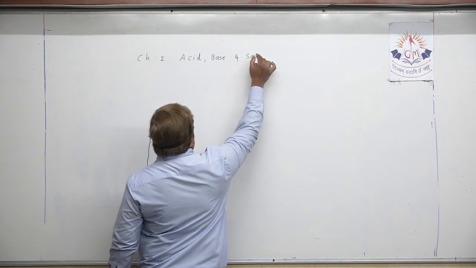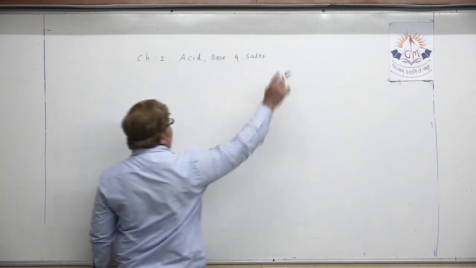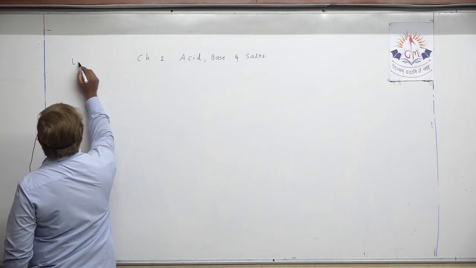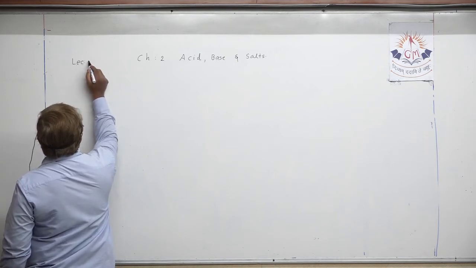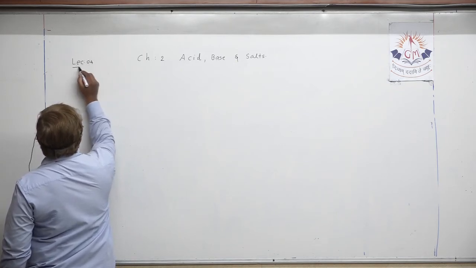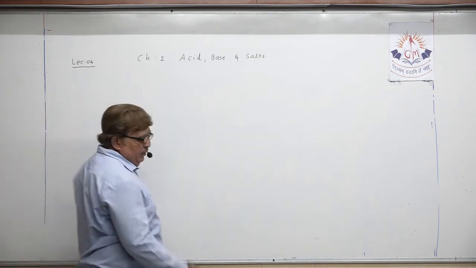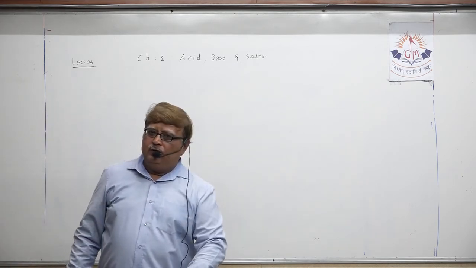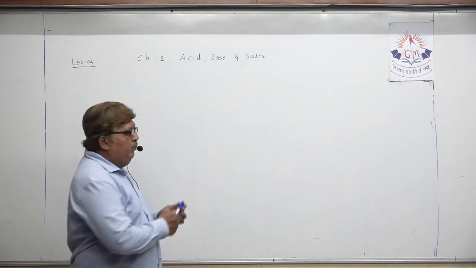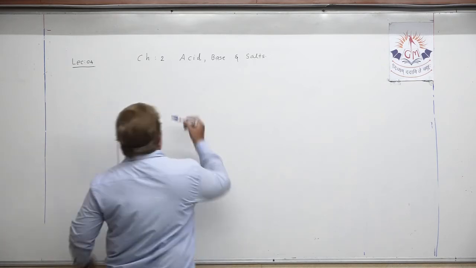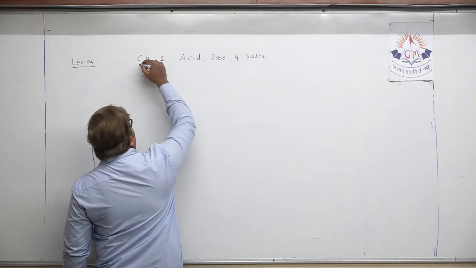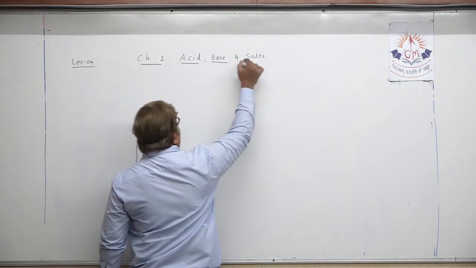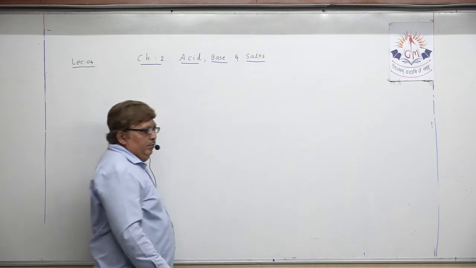Three lectures you attended already, and today in lecture number 4 we are again going to discuss different types of chemical properties of acid and base.